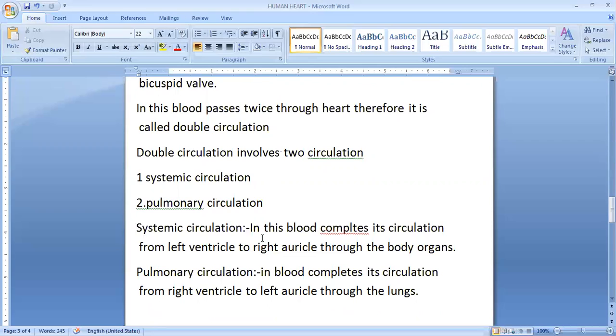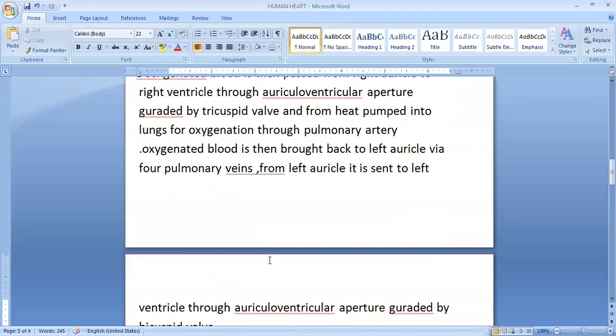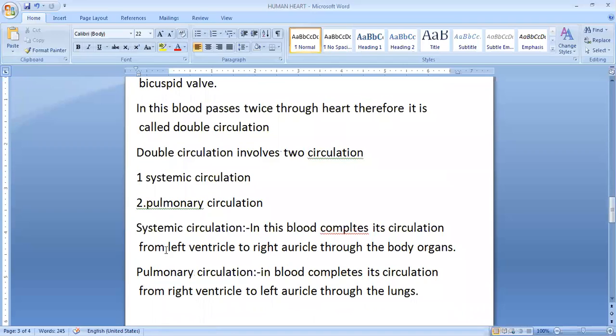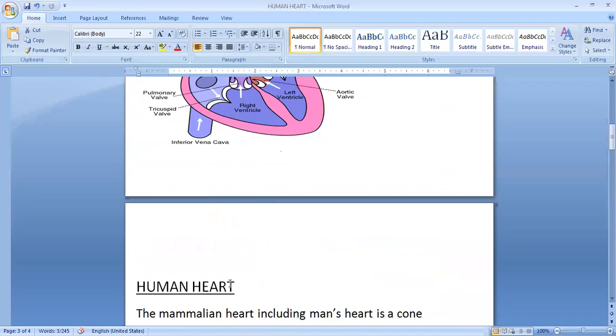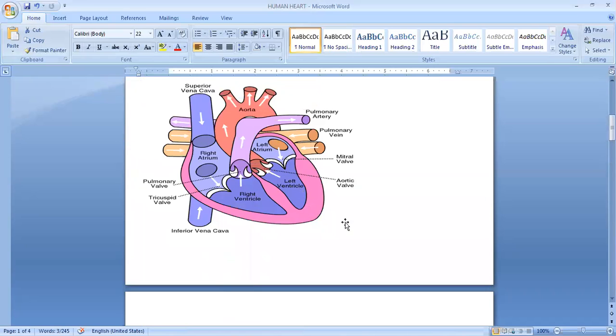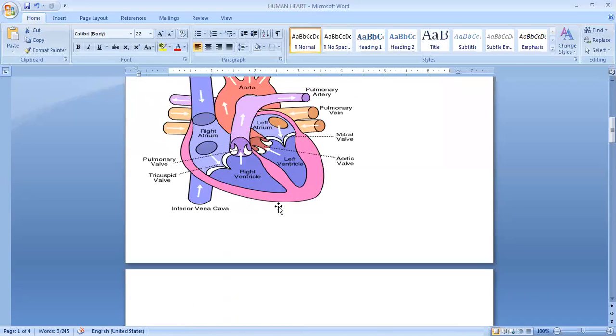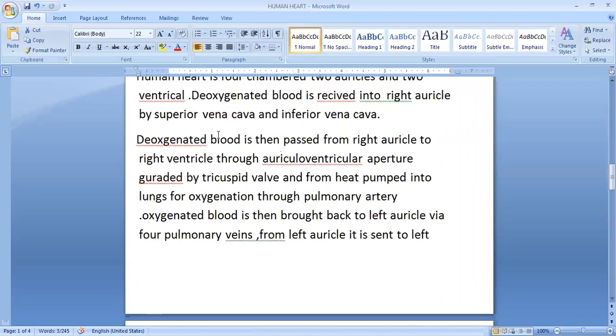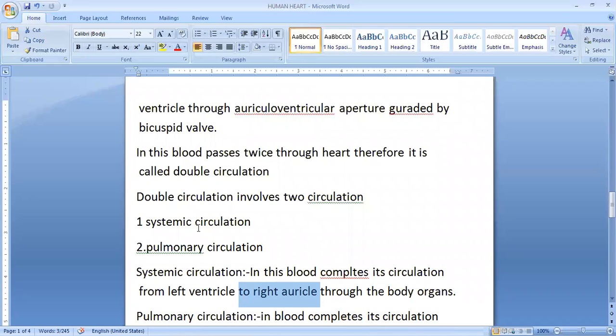In this, blood completes its circulation from the left ventricle to the right auricle through body organs. From the left ventricle it goes towards the organs, and from there the blood becomes deoxygenated and comes towards the right auricle. This movement is called systemic circulation.